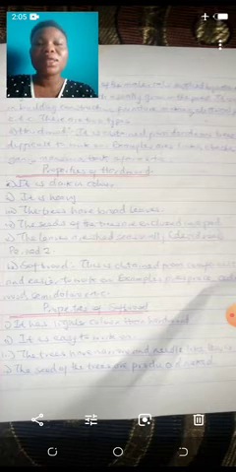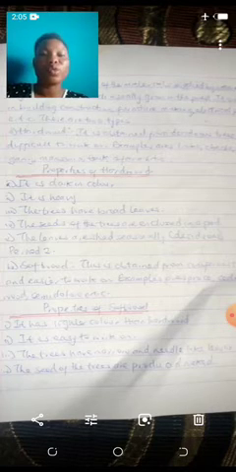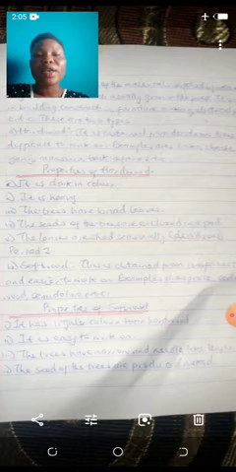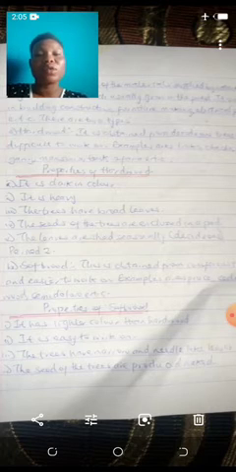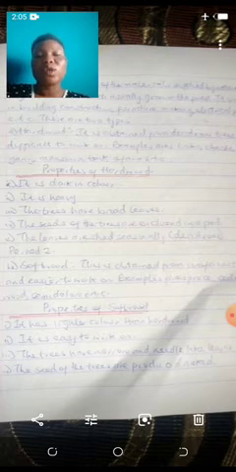Properties has to do with what? Characteristics. It's the same thing as saying characteristics. So the properties of hardwood are, one, it is dark in color. Now, as I told you in class, the properties of hardwood are the opposite of the properties of softwood. So once you are able to know the properties of hardwood, of course, you have known the properties of softwood as well. So one, it is dark in color. Two, it is heavy, which means that if hardwood is dark in color, softwood will be lighter in color. If hardwood is heavy, softwood is lighter in weight, and so on and so forth.